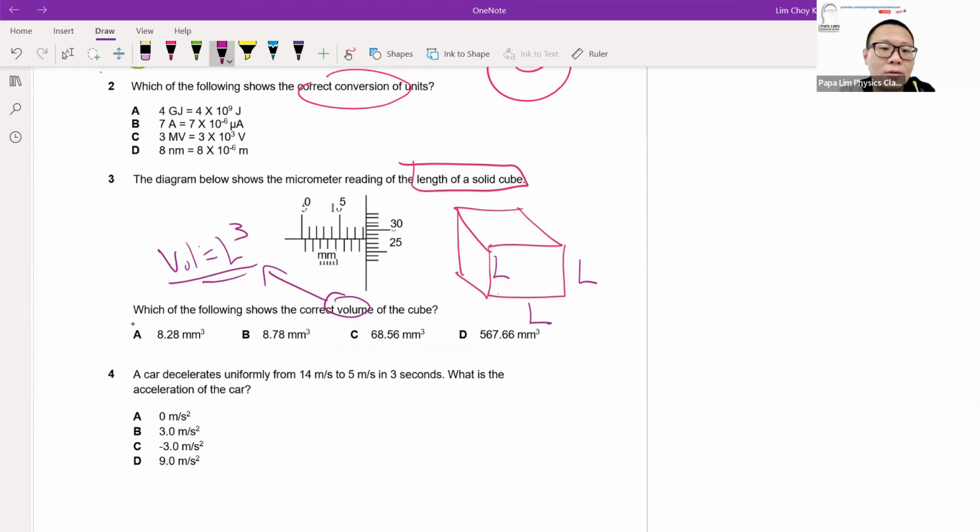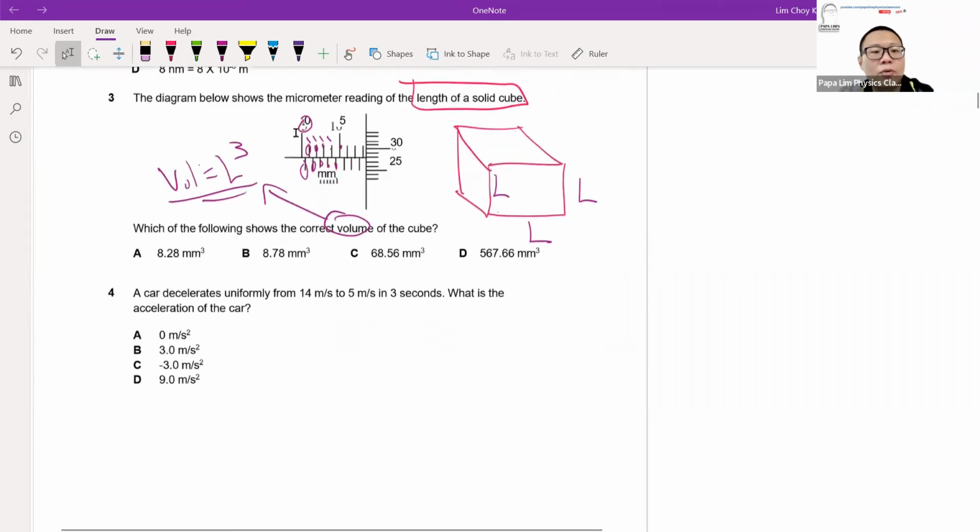If you read the micrometer correctly, remember the common trick that we do not want to fall for is to know that the number above the line represents the ones value, and the below is the 0.5. So it is read as 0, 0.5, 1, 1.5, 2, 2.5, 3, 3.5, 4, 4.5, and 5. So you must know how to read the micrometer screw gauge correctly.